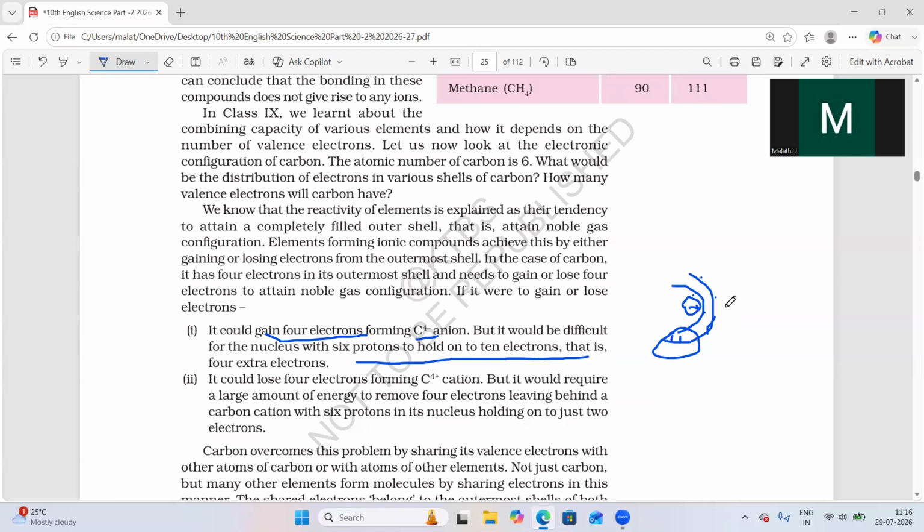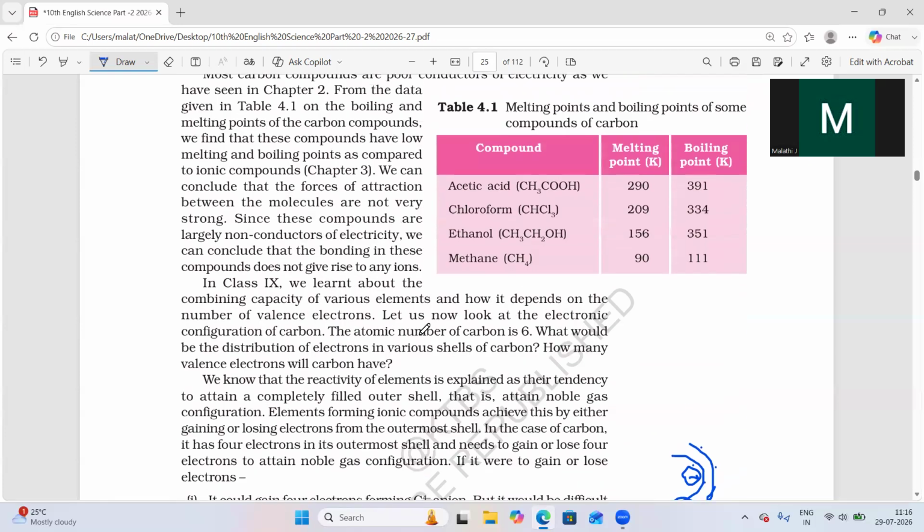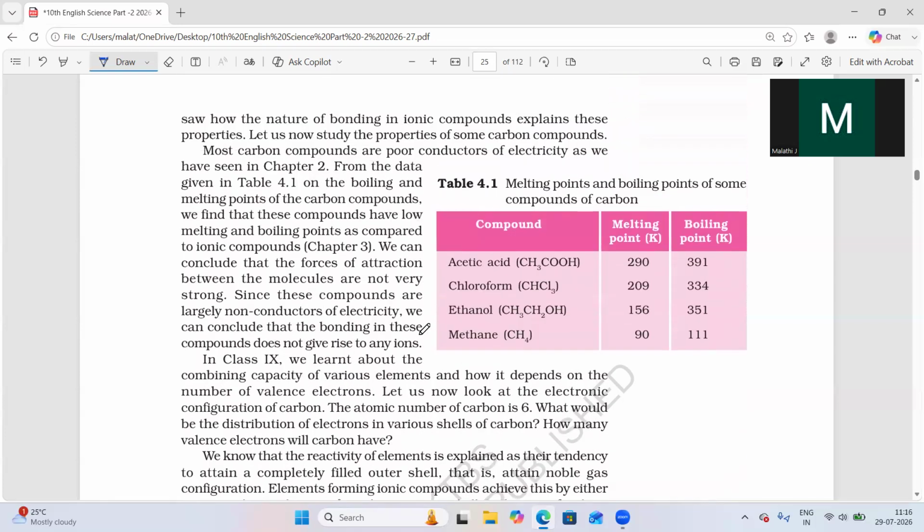If it loses the 4 electrons to get a stable structure, it is not easy. More energy is required to lose these 4 electrons. So if it lost the 4 electrons, what will happen? Carbon 4 plus cation. It needs some more energy. It is not an easy thing to lose the 4 electrons. So what will happen? It will share the electrons with another element.